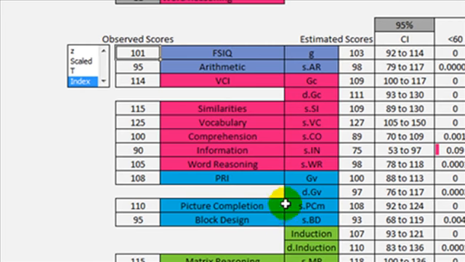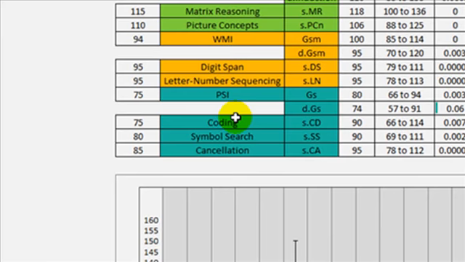Full scale IQ has a very small confidence interval around it. But that confidence interval is not the confidence interval around G. That would be a misunderstanding. The confidence interval around full scale IQ is really about the true score of full scale IQ. Now what's the difference between true score and the construct score? Full scale IQ is intended to operationalize G, but the confidence interval around full scale IQ is not around the G construct, but around the true score. Now what's the true score?